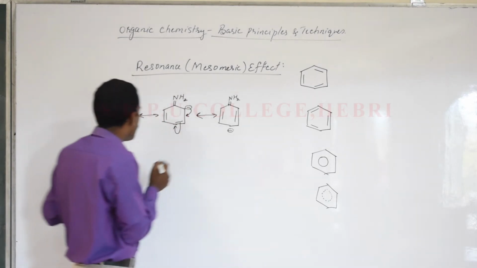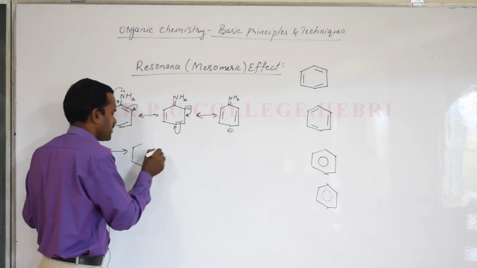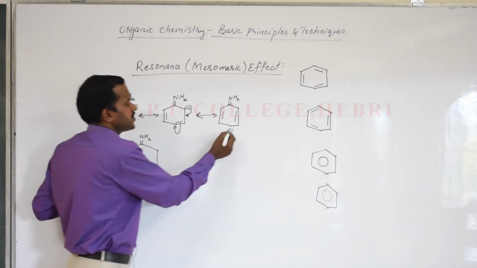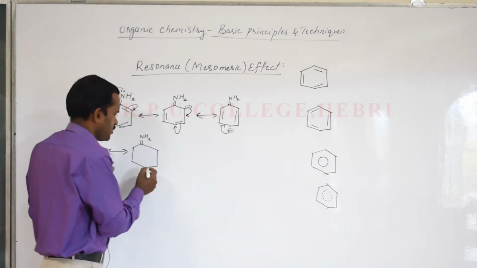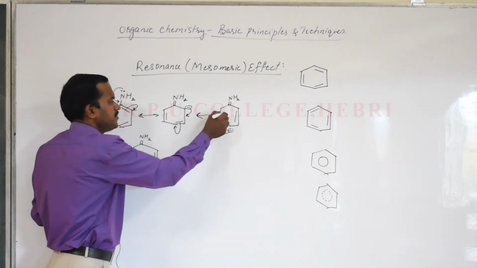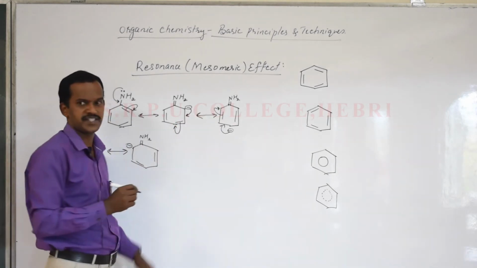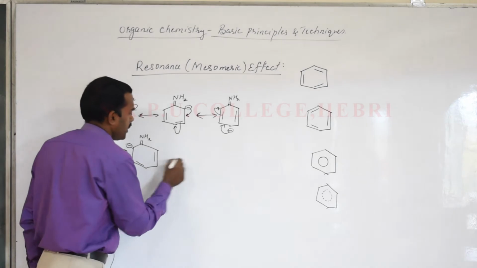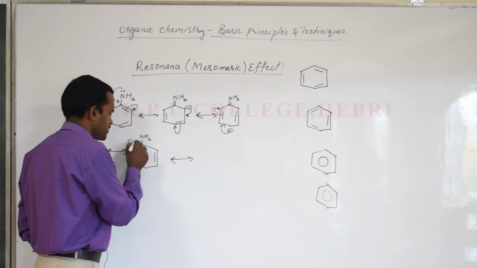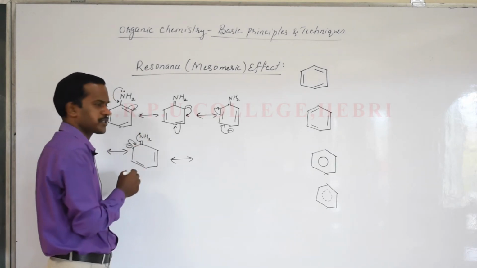Now we can write a fourth resonating structure here. You can understand easily how the displacement is further possible. The double bond NH2 remains the same. This negative charge will be dispersed. The other double bond remains the same. This will be distributed, meaning a double bond forms here. The two double bonds are not possible. This will be deposited, so it produces a negative charge on the next carbon atom, the sixth carbon atom. Now finally, we can write the last resonating structure where these electrons get distributed to form a bond. These electrons go back to the nitrogen.